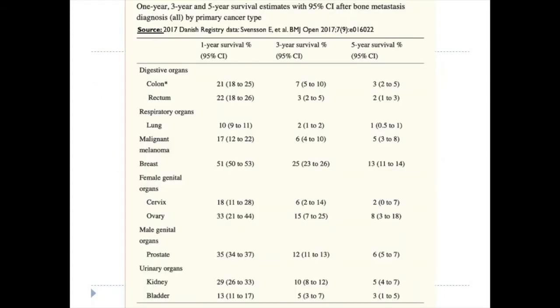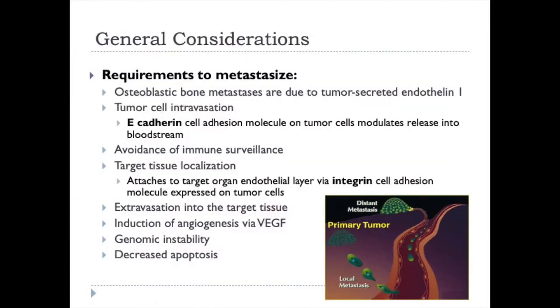Here is 1, 3, and 5-year survival for common disease that metastasizes to bone, and the hallmark here is when you look at 5-year survival for stage 4 cancer with metastasis to bone, breast cancer at 13% is the highest. Many of these cancers are between 1 and 5% 5-year survival. So prognosis is generally grim, although there are a few outliers that are able to survive long term with widely metastatic disease. There are several requirements in order for a tumor to metastasize.